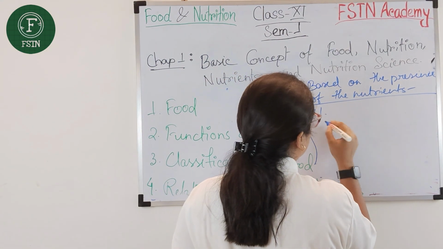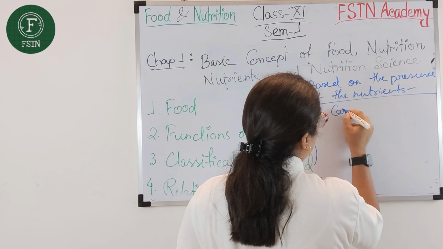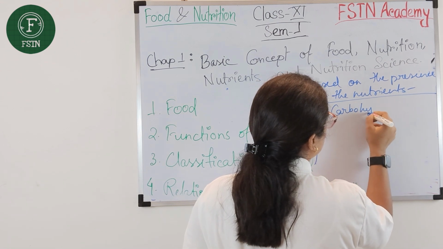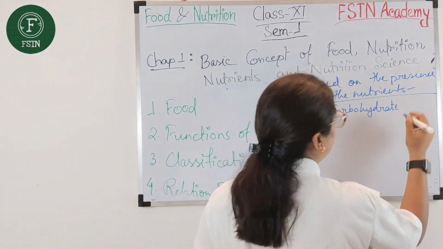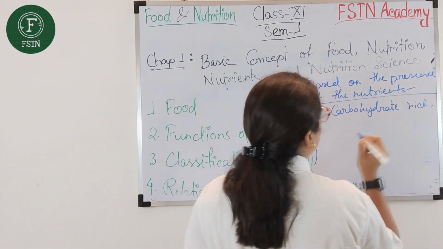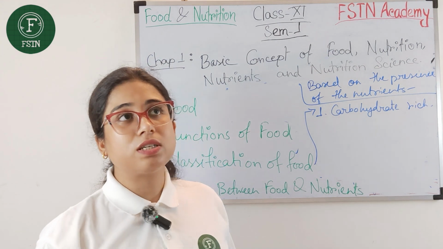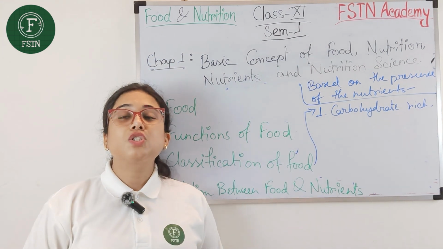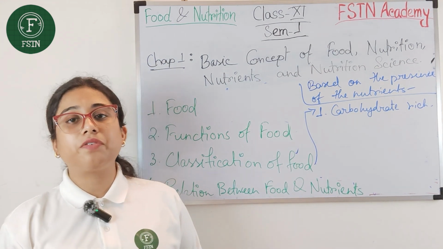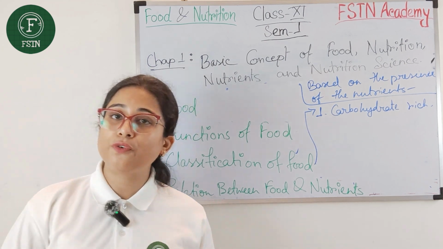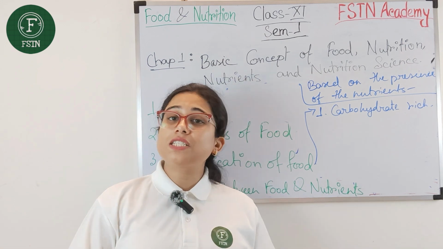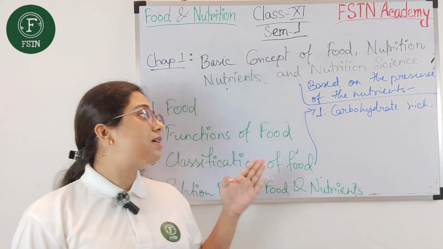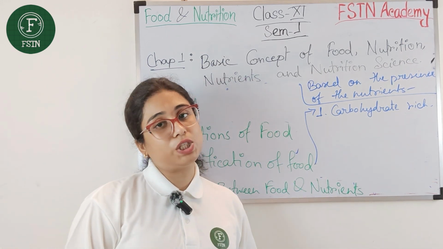So if we classify the food items, that is carbohydrate rich food. It means it contains a rich amount of carbohydrate. Carbohydrate rich foods are the cereals and the sweet foods. It can be any sweet fruit, any grains, any vegetables also. So these are the carbohydrate rich foods.